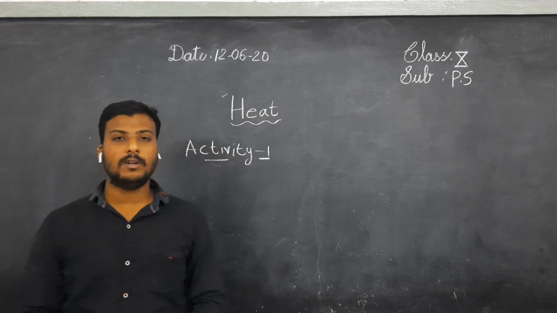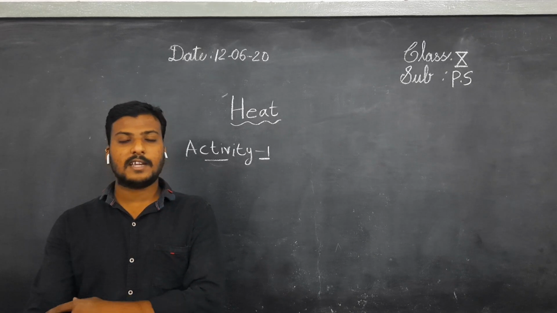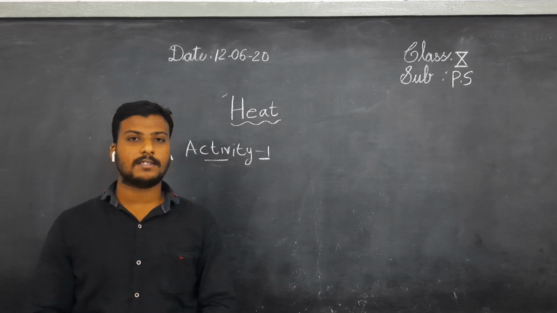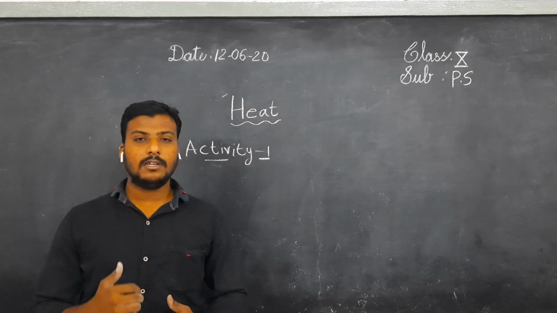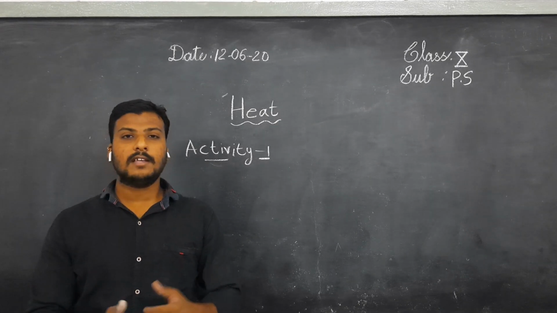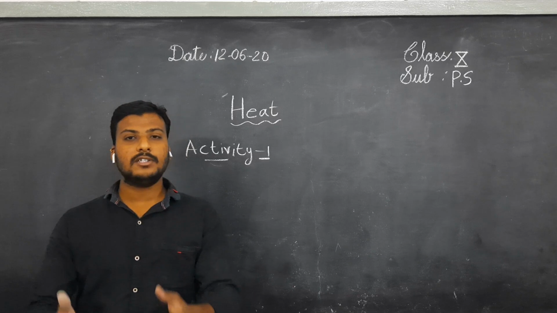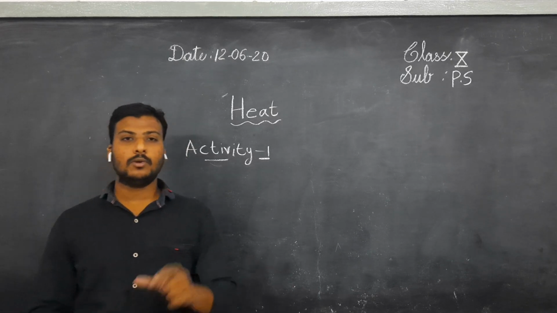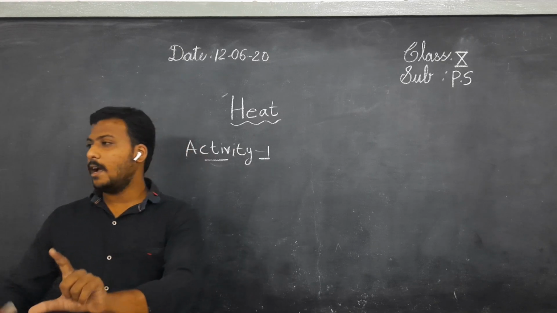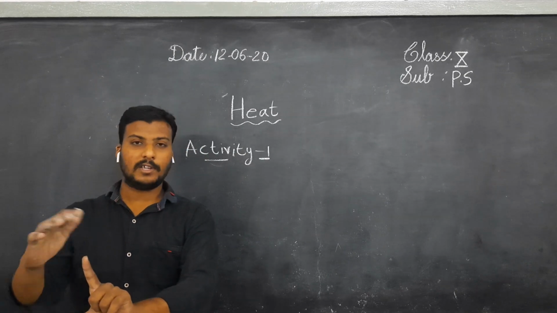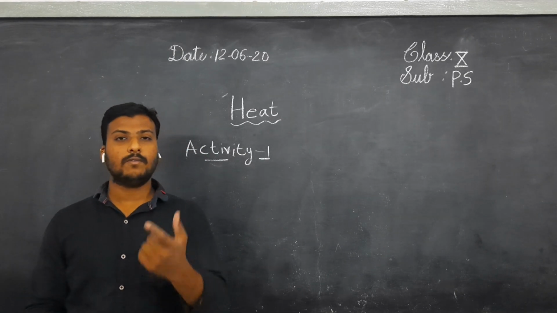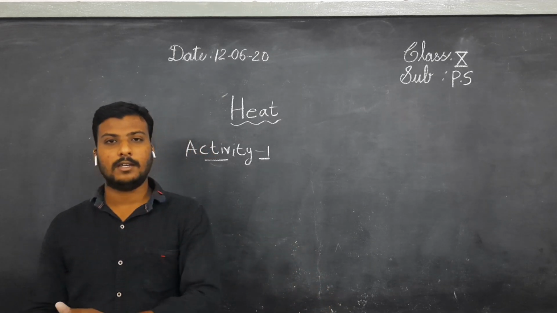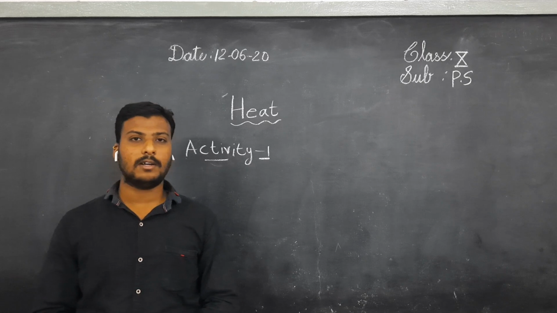When you are touching any cold object, why do you get a feeling of coldness? The simple explanation is that heat energy is transferring from your body to that object. That's why you get a feeling of coldness. When heat energy goes out of your body, you feel coldness. When heat energy enters your body, you get a feeling of hotness. Suppose you bring a candle near and keep your finger on the flame, you will get a feeling of heat. Why? Because heat energy is entering your body.